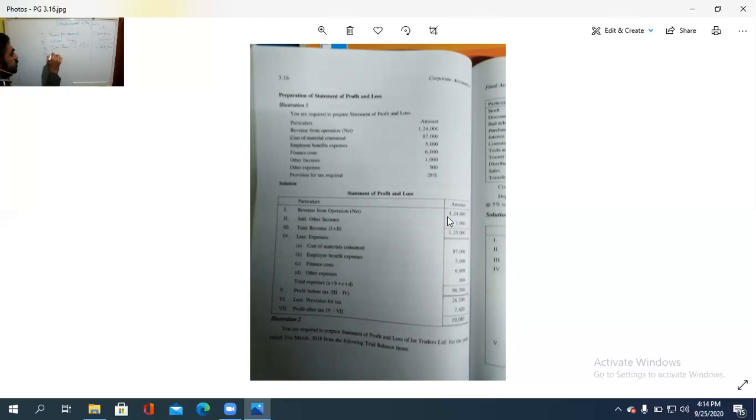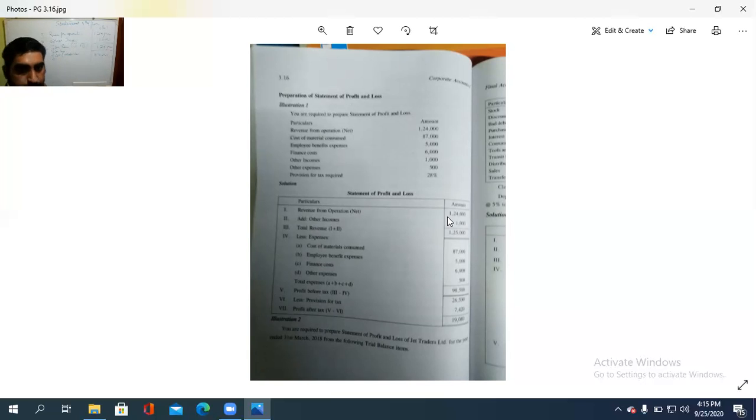Then the fourth item is the total expenses column. Revenue from operations, then cost of materials consumed. That is an expense, isn't it? So A, cost of materials consumed. How much is it? 87,000. Then B, what is that?